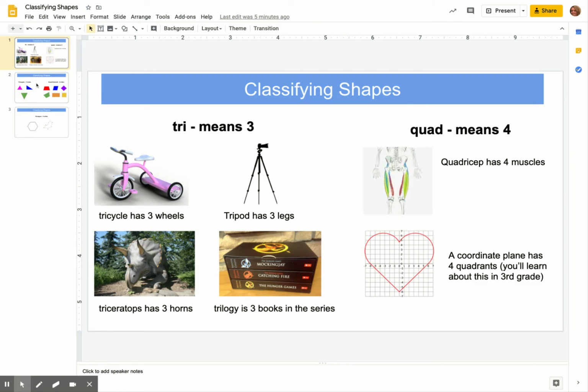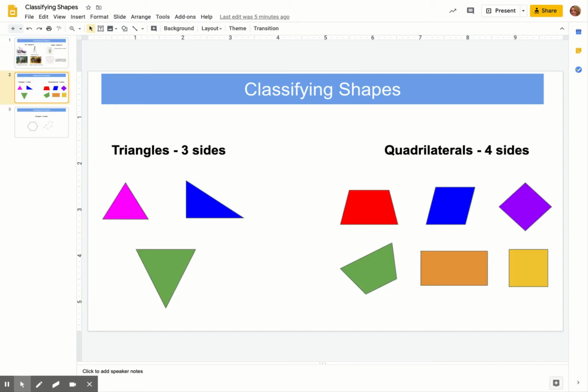Okay, now let's look at our shapes. So if we're classifying our shapes, we know that tri means three. Triangles have three sides. So these are examples of some triangles that have three sides. You can see this triangle is the same as this triangle, but it's upside down, and it's a little bit bigger. These both still have three sides. This triangle looks a little different. It's got straight sides here, and then it's kind of angled this way. It still has three sides, which means it's a triangle. So all three of these are triangles.